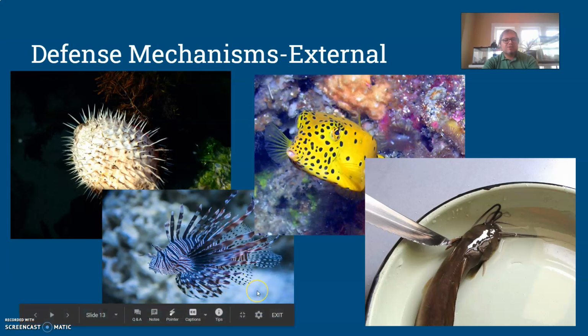Some, like the lionfish, have spines on their body that are actually venomous, so they help deliver venom that would attack their predator. And then little ones here, like the boxfish, will actually let loose a poison around their bodies. That's why it has this natural warning color here, that bright yellow, one of nature's warning colors. And then finally, if we're looking here at the catfish, you can see these little tiny spikes or spurs on either side. If you've ever heard of anyone handling catfish before and they're like, I got stung by a catfish, they weren't lying. There are little spikes that they can use to defend themselves externally.